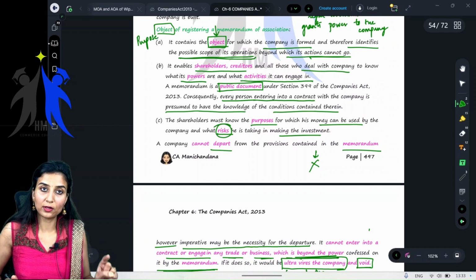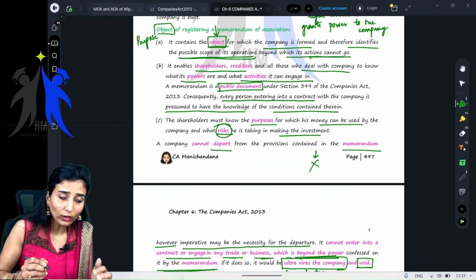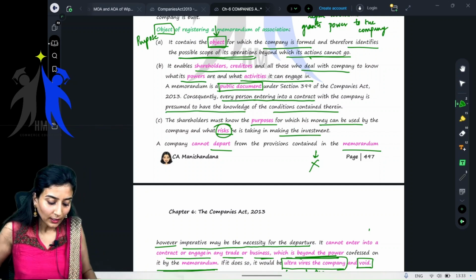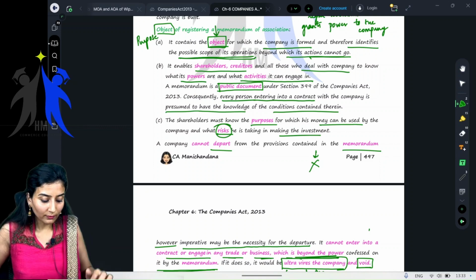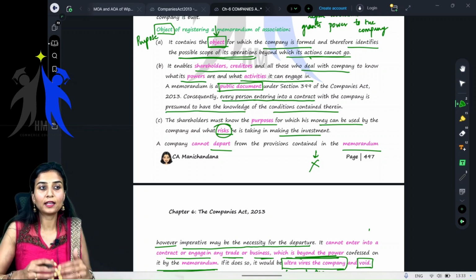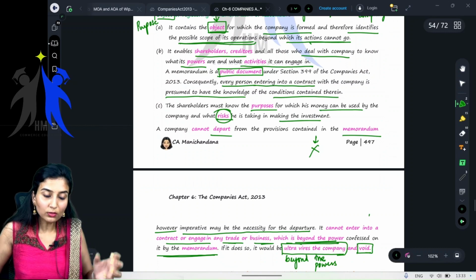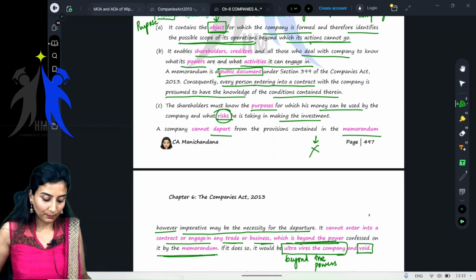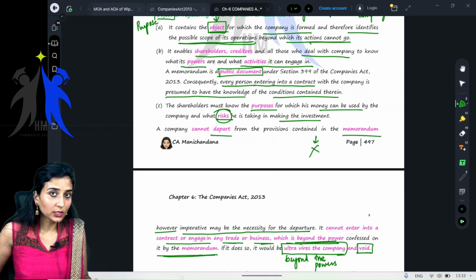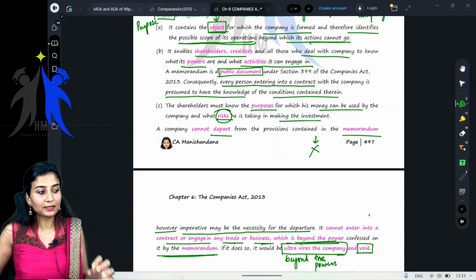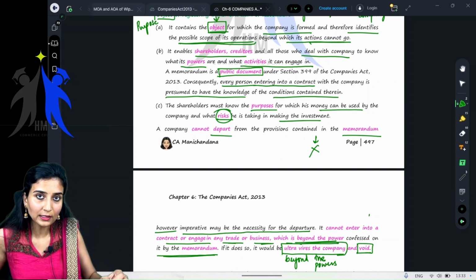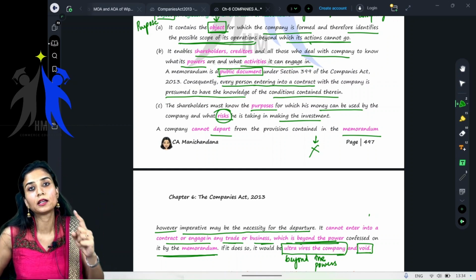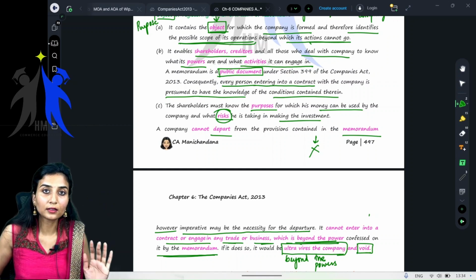It also enables the shareholders, creditors, or third parties who want to enter into a contract with the company to know what the powers of the company are and where their money is being used. Yes, also the risks the shareholder is taking while investing in that particular company. Is a memorandum of association a public document? Yes, it is a public document. That is the reason whoever enters into a contract with the company is presumed to have knowledge of the memorandum of association. Till here clear? Yes.